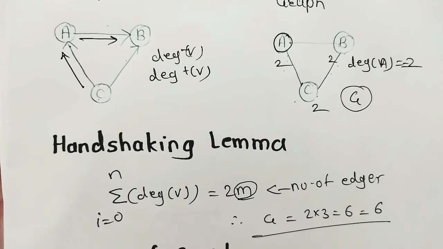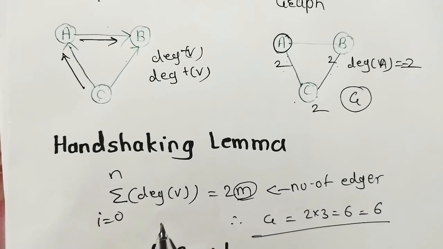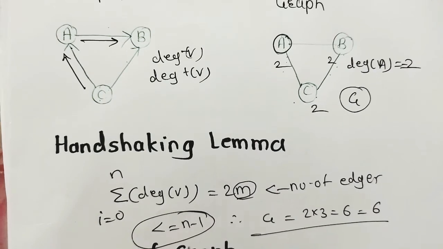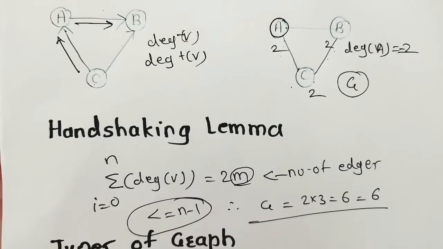This is handshaking lemma. Now for simple graph, degree of each vertex is always less than or equal to n minus 1, for simple graph which does not contain any loops or multiple edges. This is handshaking lemma, very simple.